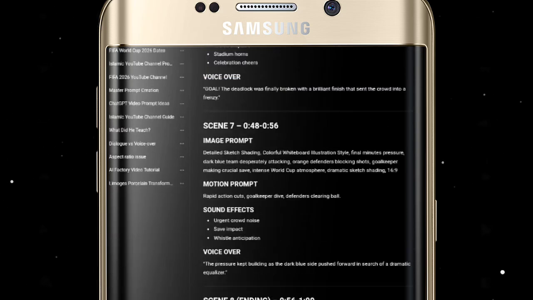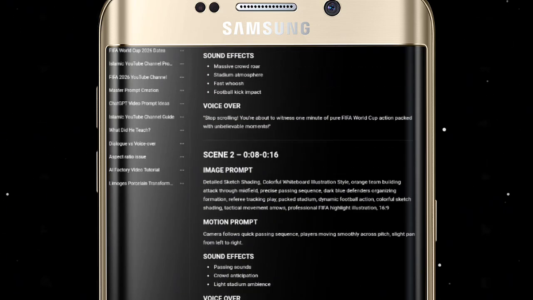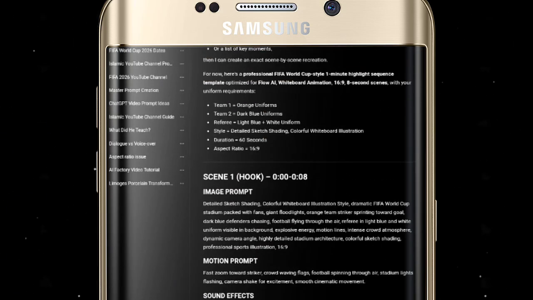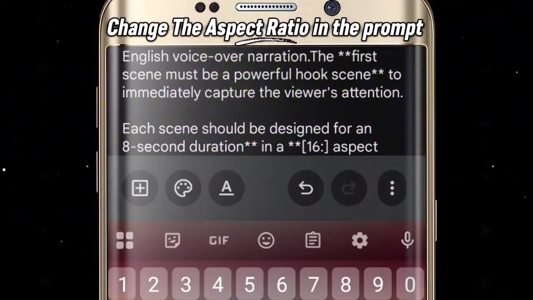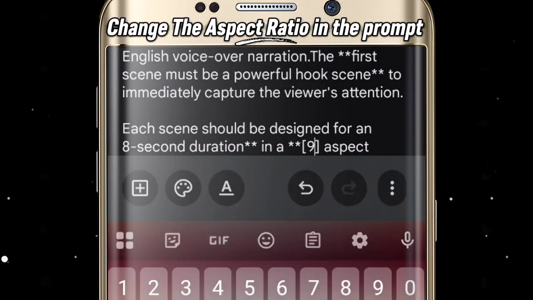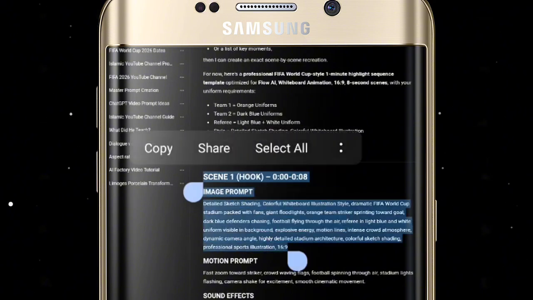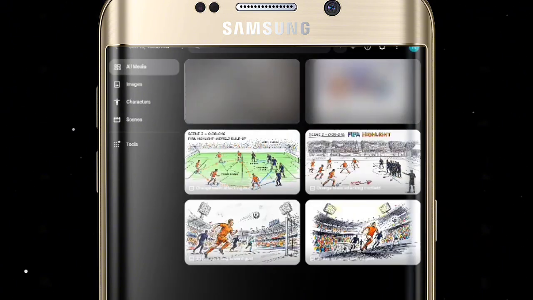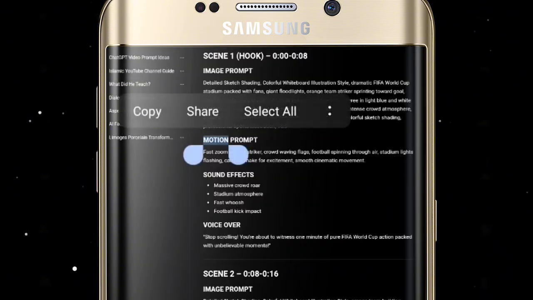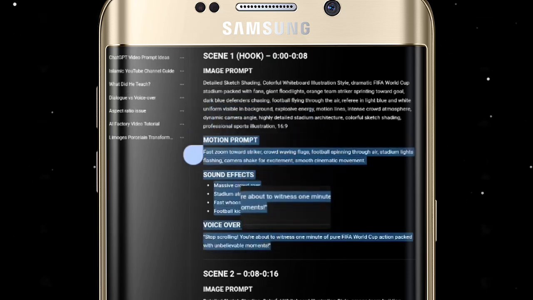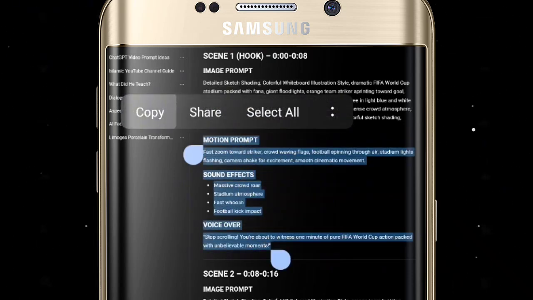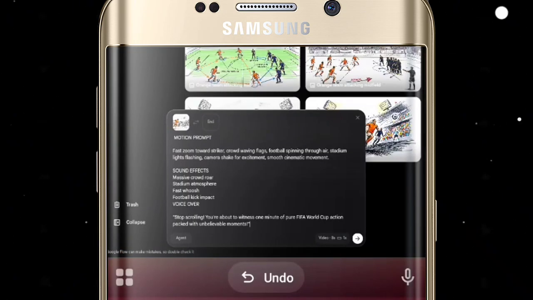We generated our images in a 16:9 aspect ratio. But if you want to create YouTube Shorts in 9:16 format, simply change the aspect ratio in the prompt. Copy each image prompt one by one and generate the images in Flow AI. Then, use the corresponding motion prompts, voice-over scripts, and sound effects to create the video clips.